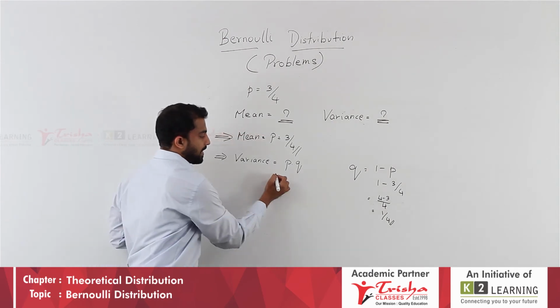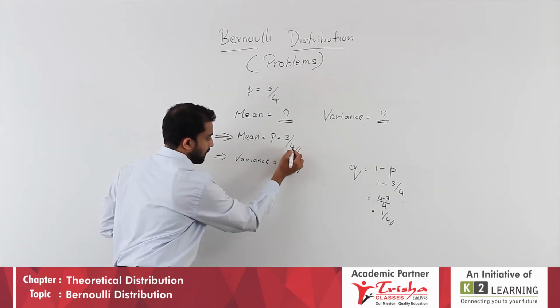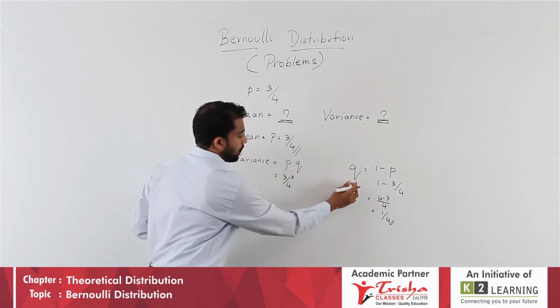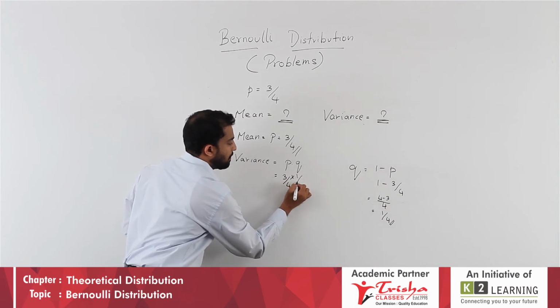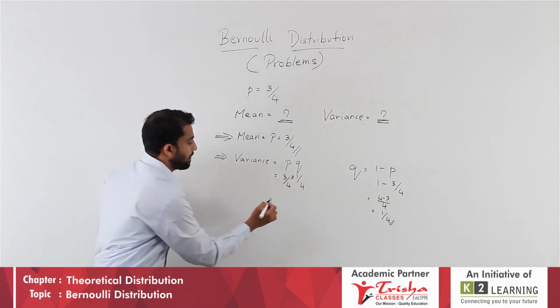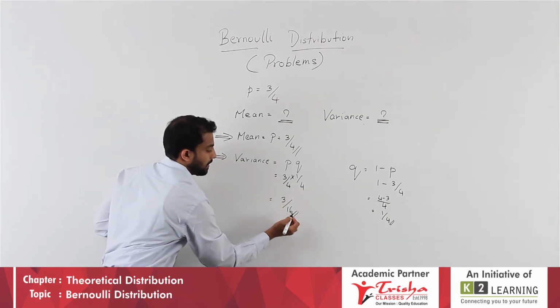So, what will be the variance? Variance will be P, 3 by 4 into Q, 1 by 4, which is 3 ones are 3 and 4 fours are 16.